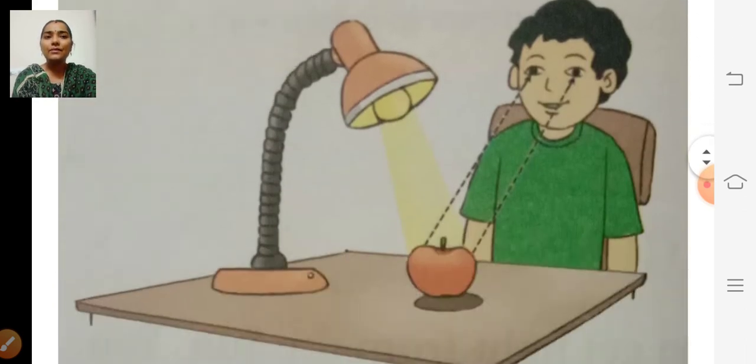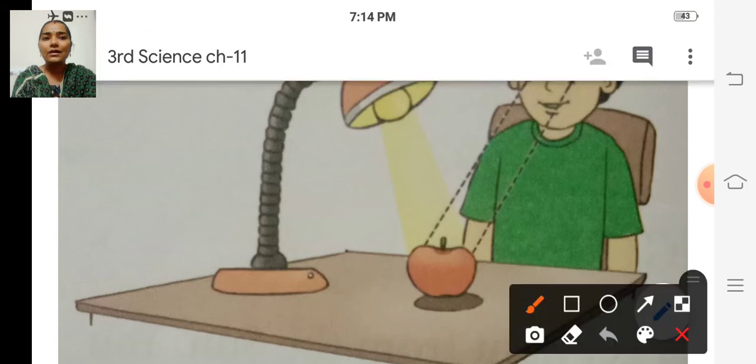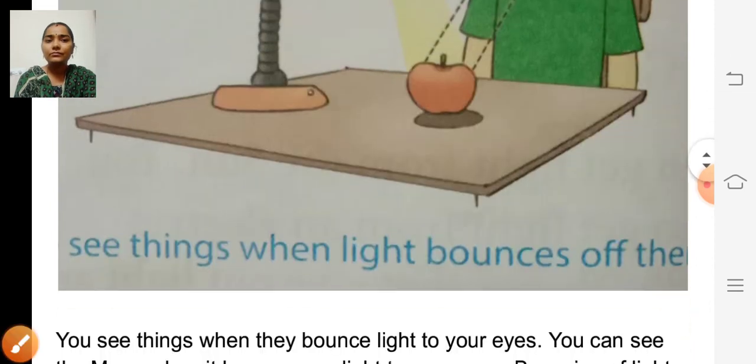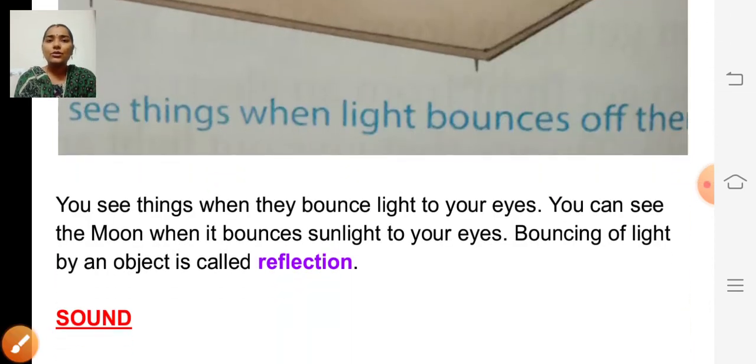So look at the picture. The light from an electric bulb falls on the apple and it bounces, isn't it? When this bounced light falls on your eyes, then you can see that apple. You see things when they bounce light to your eyes.